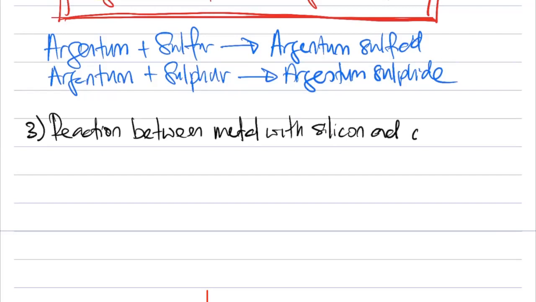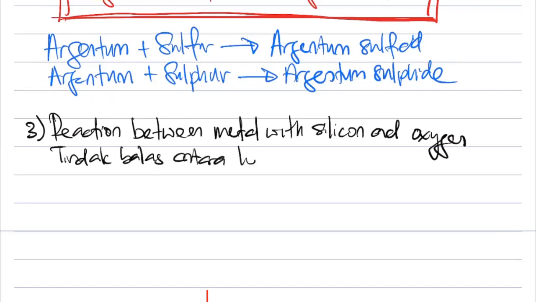Between silicon and oxygen. Bahasa Melayu we say as tindak balas antara logam dengan silikon dan oksigen.